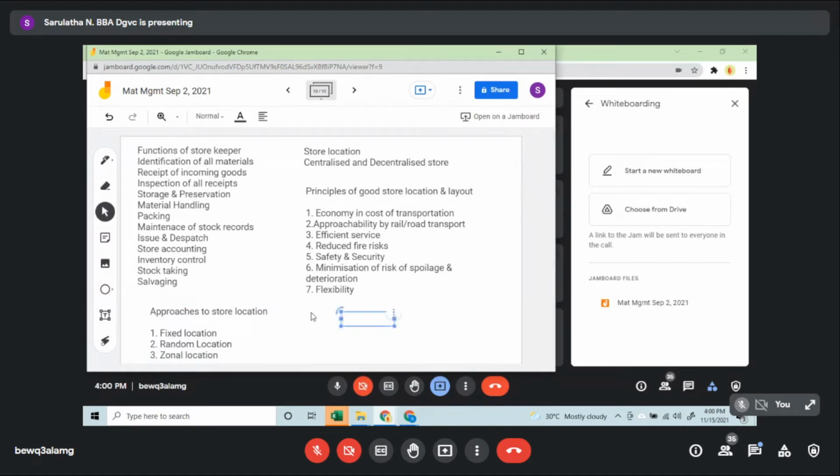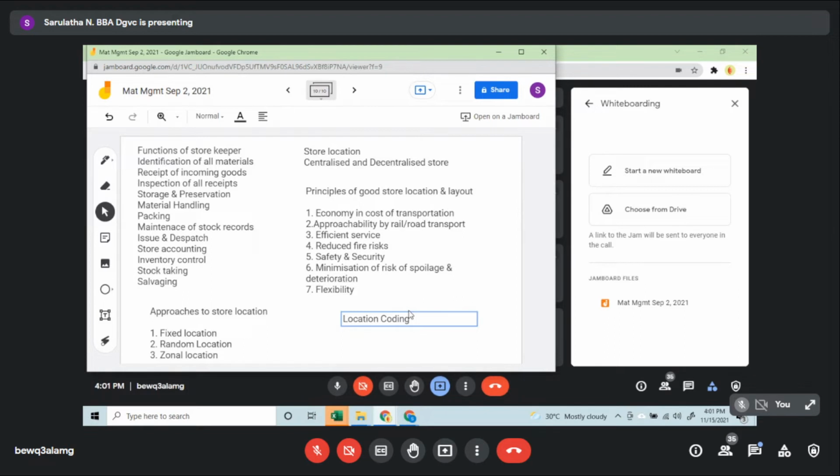Location coding tells where every material is available, right? That is important, because you may have it in a fixed location, random location, or in a zonal location. So in those cases, location coding is required. Where we have big godowns located at different places, you must be able to find out in which warehouse it is being maintained. So that is where location coding is used.